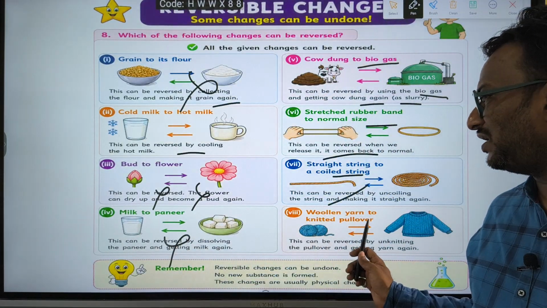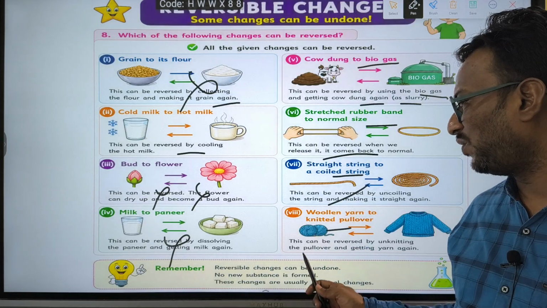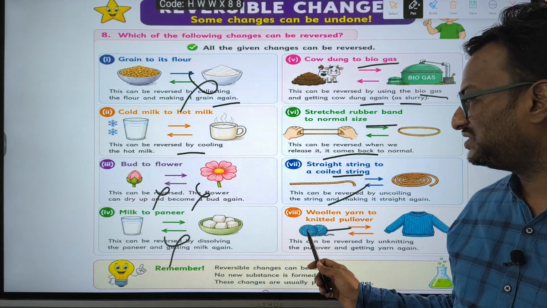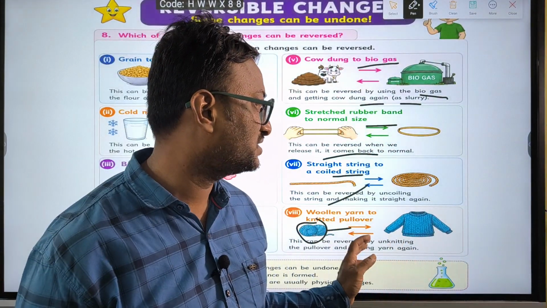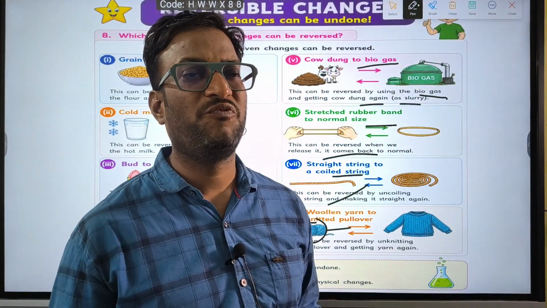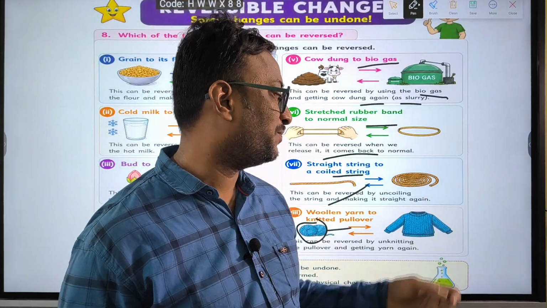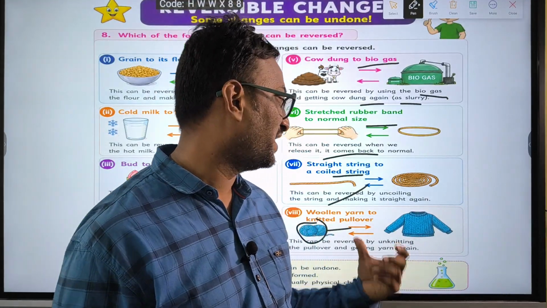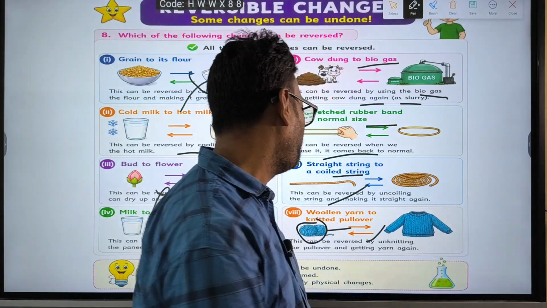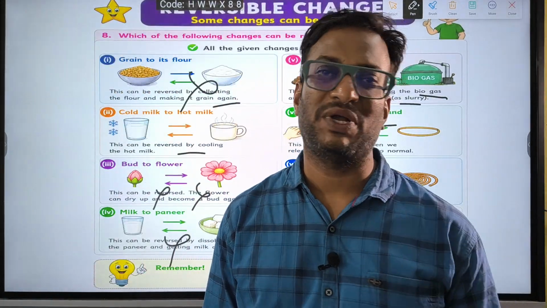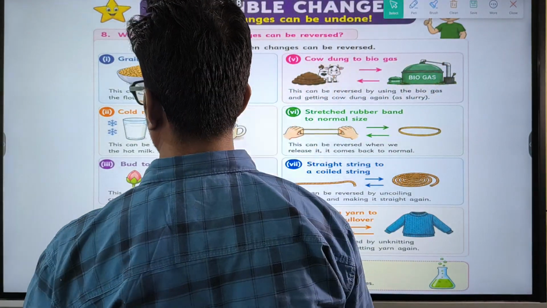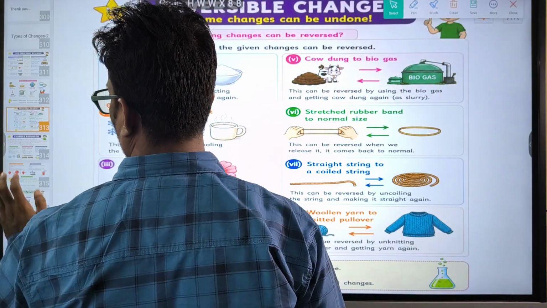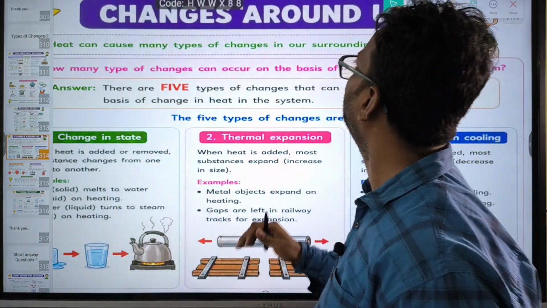And woolen yarn knitted into a pullover. Once woolen yarn is converted into a sweater, of course, with extreme hard work we can remove the threads in the sweater, we can pull it back, but it takes much time. Few things can be got back and few cannot be got back.